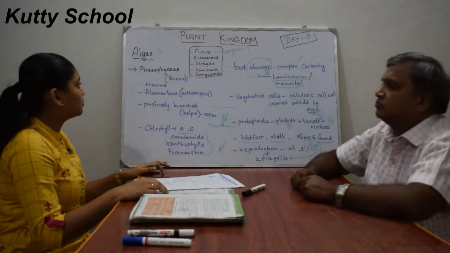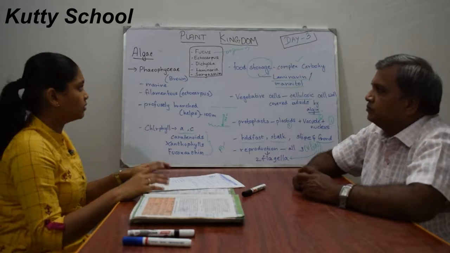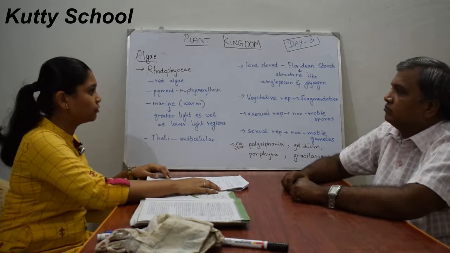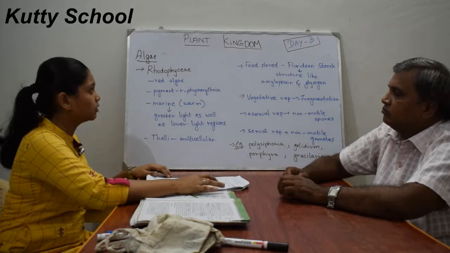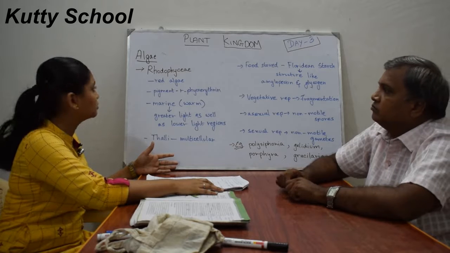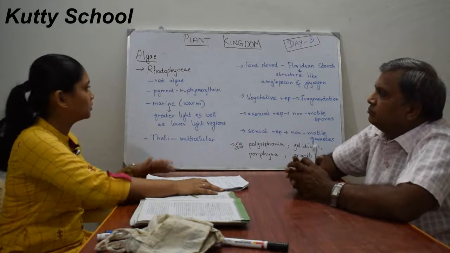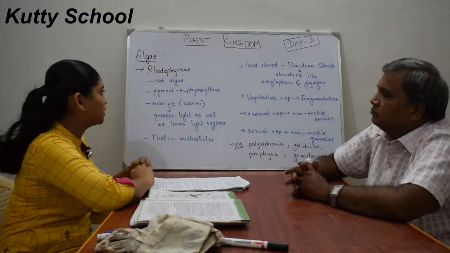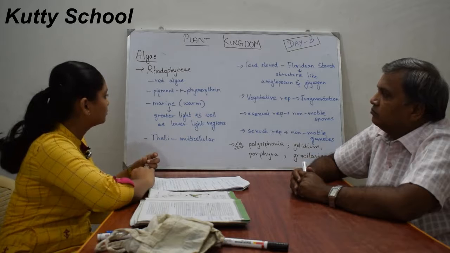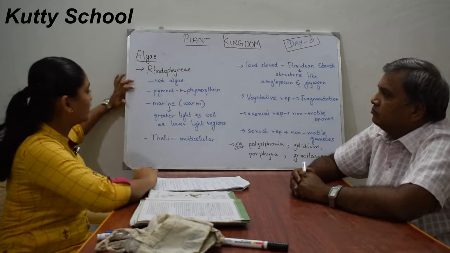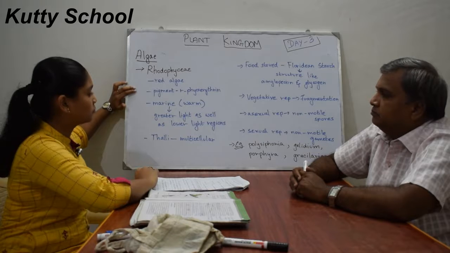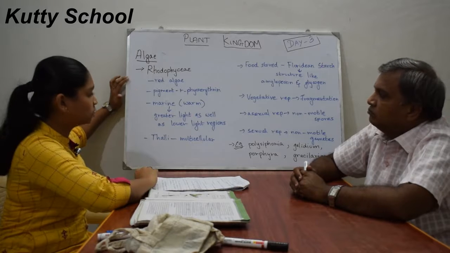Next we'll see about Rhodophyceae, the third subdivision under algae. These algae are also known as red algae, and they have the pigment R-phycoerythrin, which is responsible for their red color.